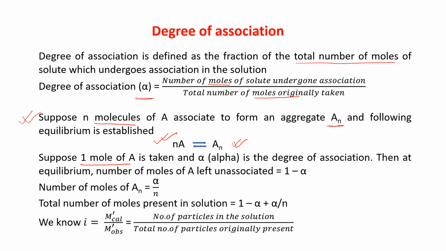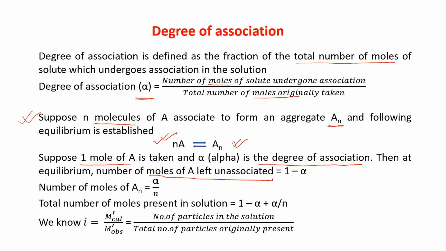So suppose 1 mole of A is taken and alpha is the degree of association, then at equilibrium, the number of moles of A left unassociated will be 1 minus alpha. Because 1 mole of A we have taken and alpha is the degree of association, so how many moles are unassociated?